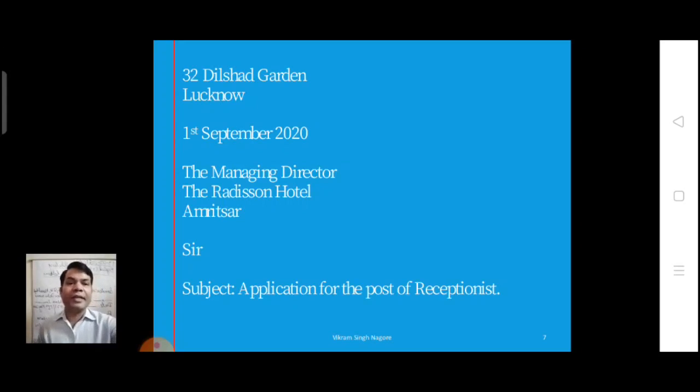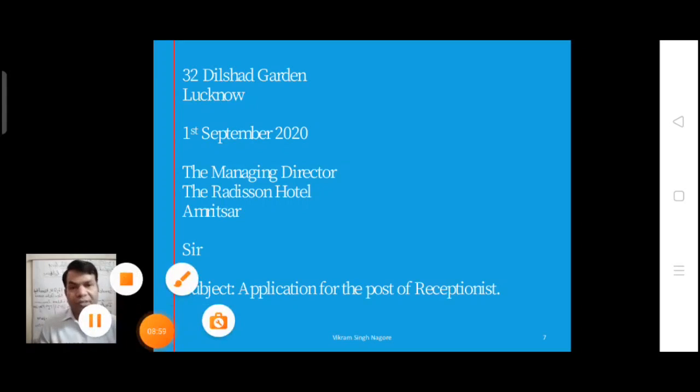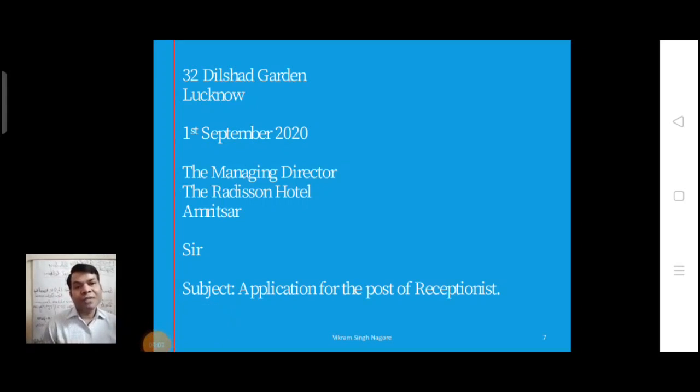Either you can write the way it has been shown in this PPT after salutation, or the subject can be written before salutation. Okay, so subject: application for the post of receptionist.